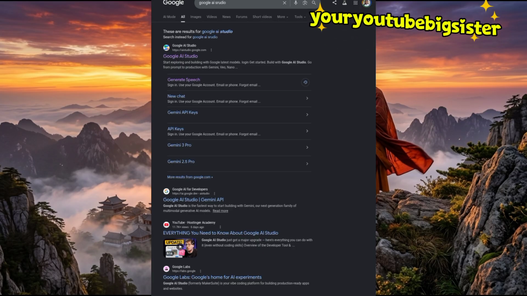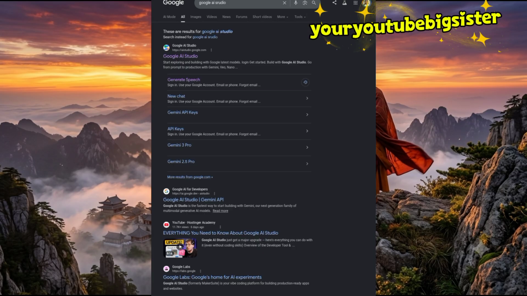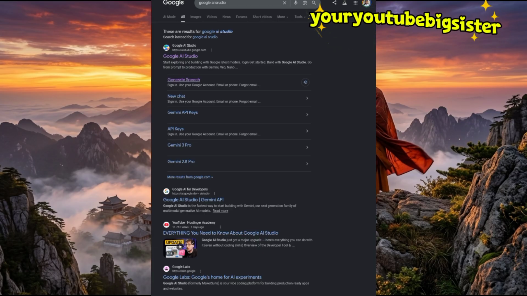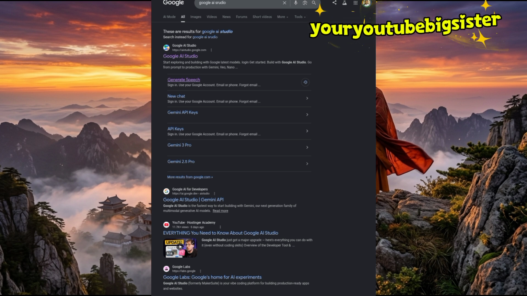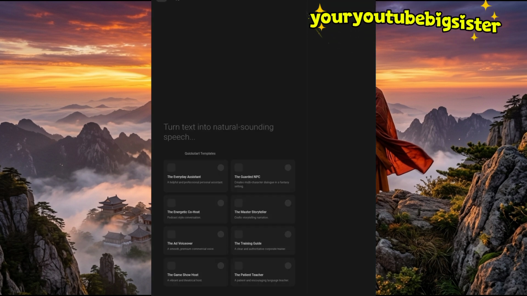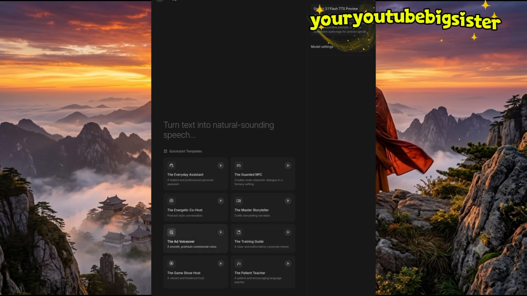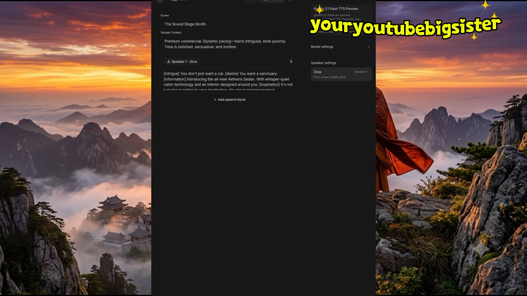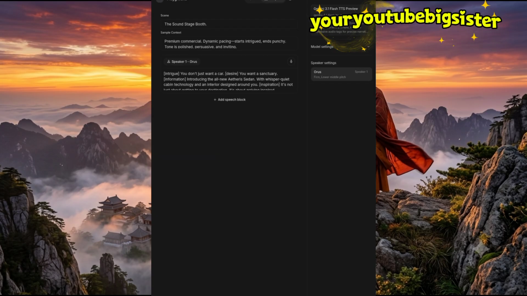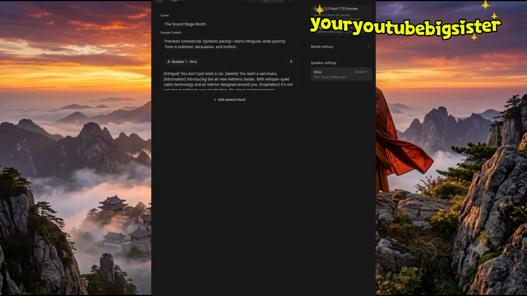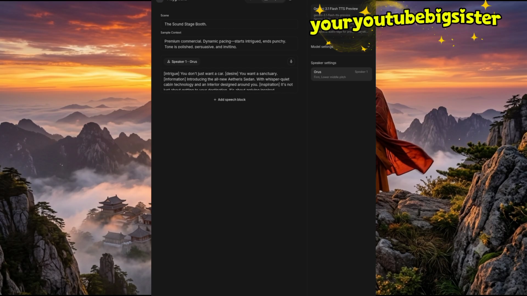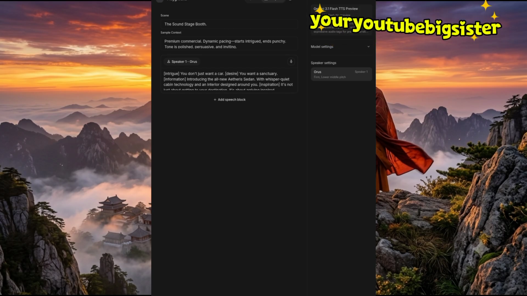And when I click on Google AI Studio, I'll click on Generate Speech. When I click on generate page, it will bring me to this interface. I'll click on the add voiceover, and when I click on the add voiceover, it will bring me to this background. Do you understand?